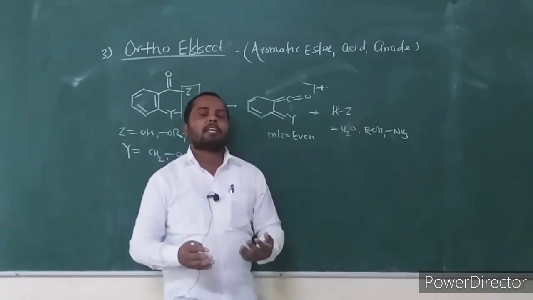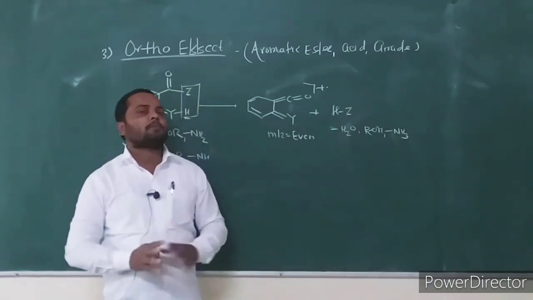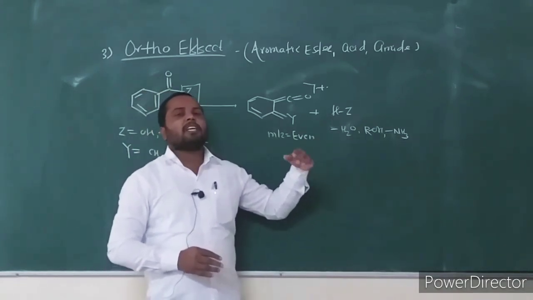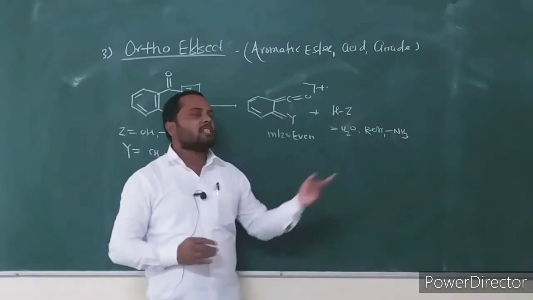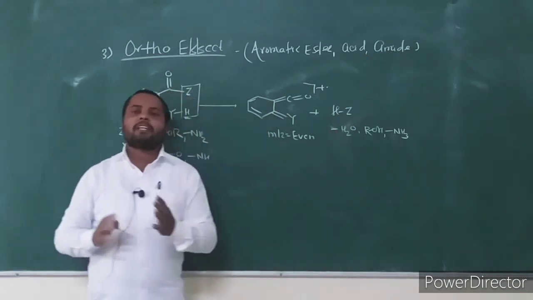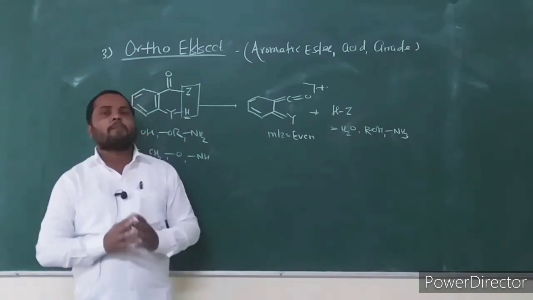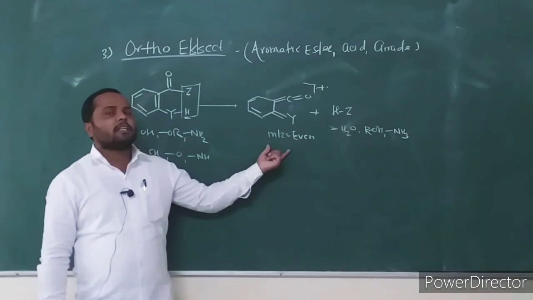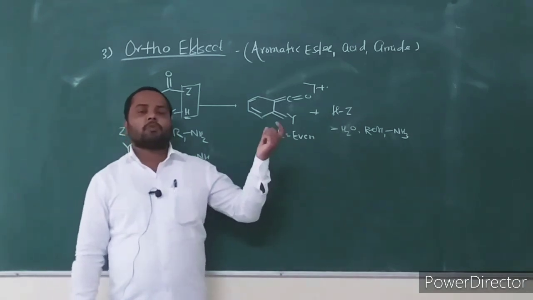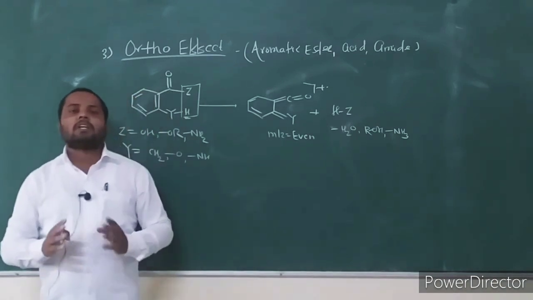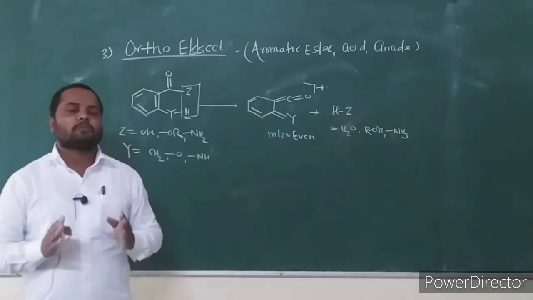If the aromatic carbonyl compound is a carboxylic acid, it can lose water. If it is an ester, it can lose the alcohol. And if it is an amide, it can lose ammonia to give a fragment ion at even mass-to-charge ratio. This fragmentation is known as ortho effect fragmentation.